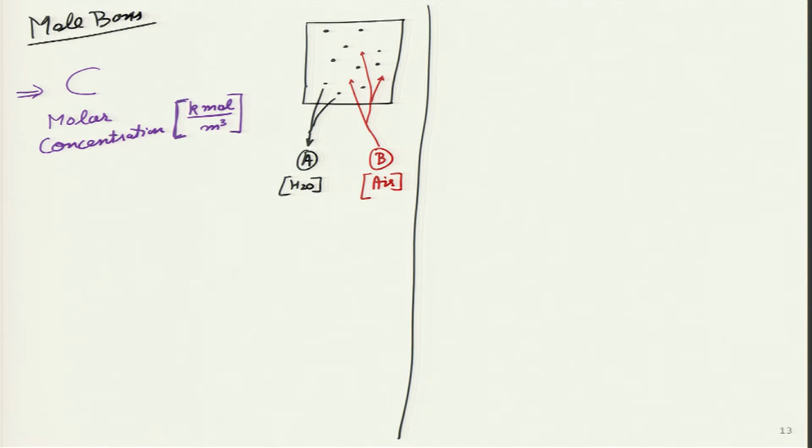So, essentially what does C tell me? In fact, there will be 2 or 3 C's over here.